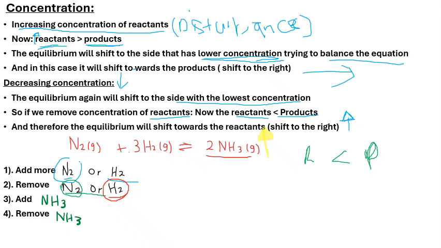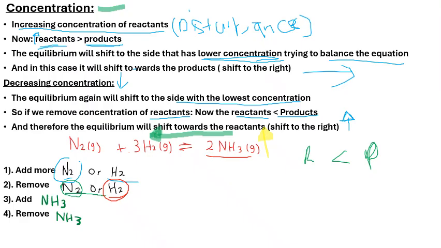So now our equilibrium will shift to the left, because our left now has the lowest concentration. Whenever there's a disturbance with a concentration, it will always shift to the side with the lowest concentration.